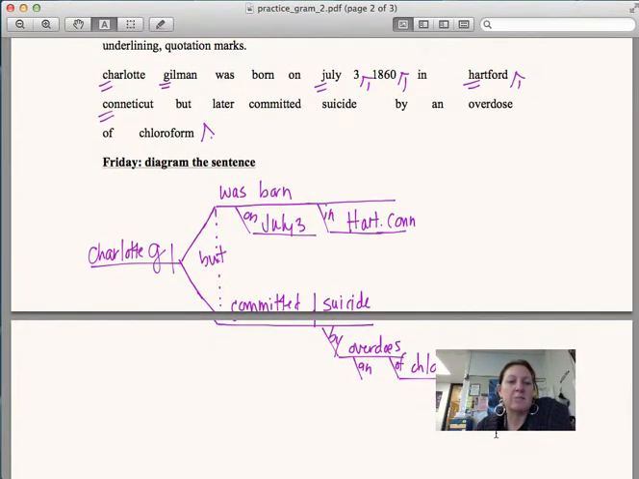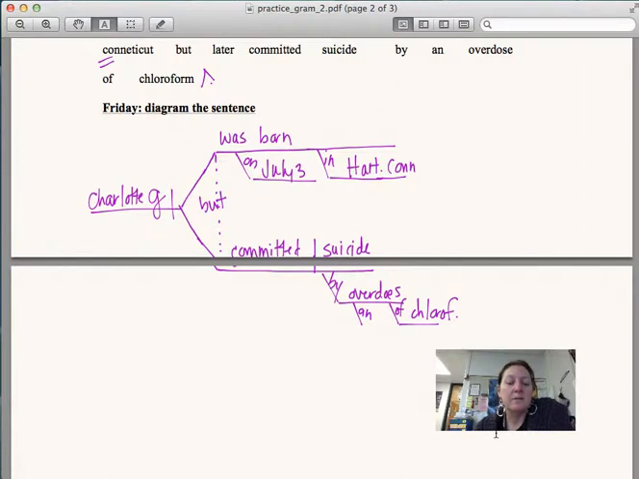Alright, this diagram's a bit tricky because remember, you've got to split it up. So you have a line with Charlotte Gilman, and then you have what looks like a triangle, and on top you have to add both your verbs. The was born, and then your two prep phrases coming after that, on July 3rd in Hartford, Connecticut. Then your next verb is committed. Remember, that's transitive, so you need your DO right there. Committed what? Committed suicide. Then under suicide, you need by an overdose, and then of chloroform goes under overdose.